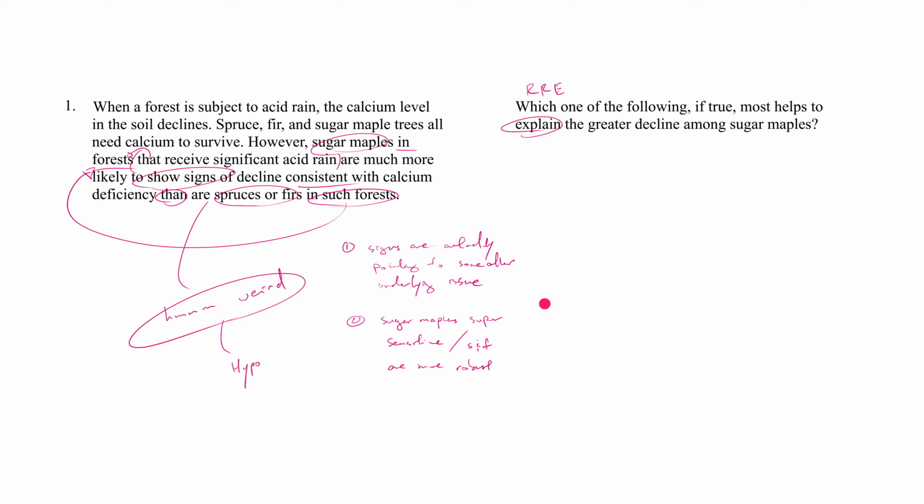That's possible. And this is pointing to a close reading of this sentence, which just says spruces, firs, and sugar maples all need calcium to survive. We don't know if that means they all need the same amount of calcium to survive. In other words, you don't want to assume anything about their sensitivity, right? So that's the second hypothesis.